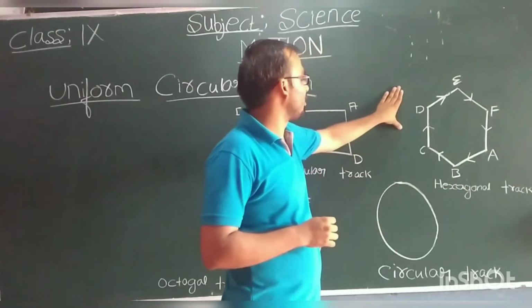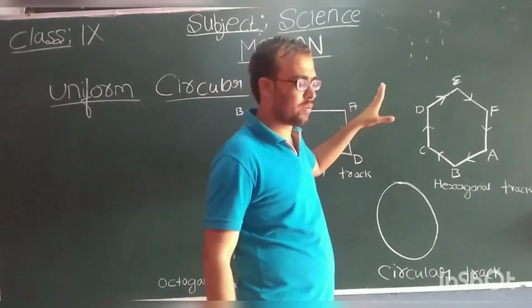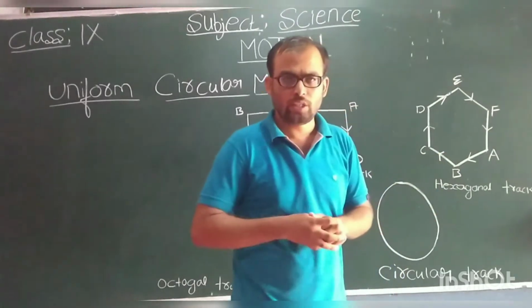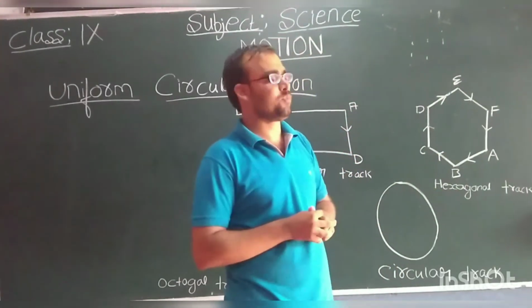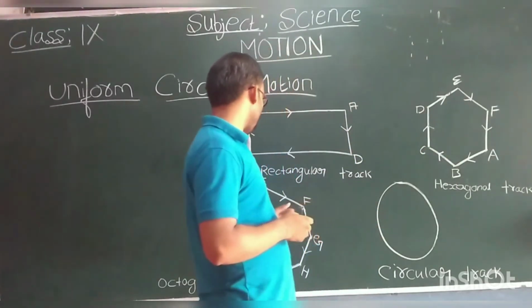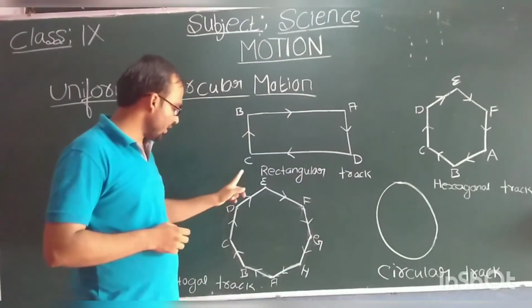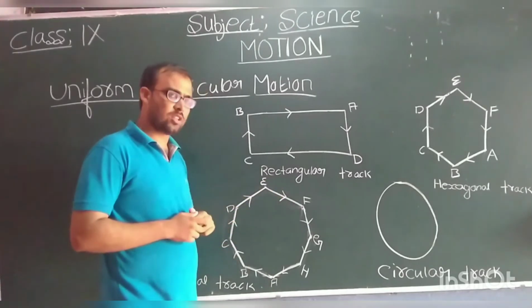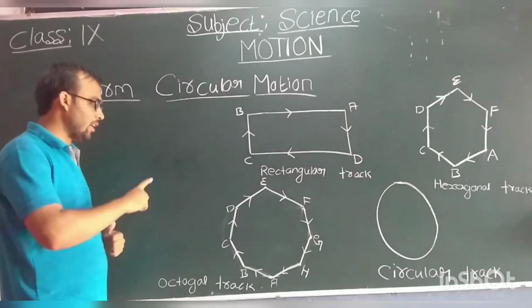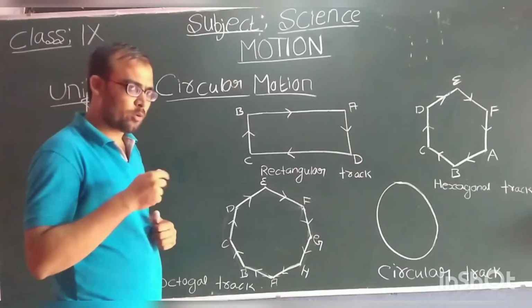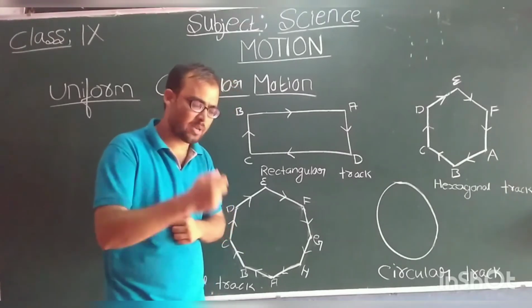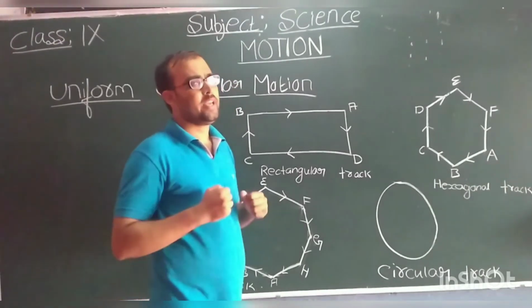What about a hexagonal track? Whenever the athlete is running around the hexagonal track, he has to change his direction 6 times, because a hexagon has 6 sides. Whenever the athlete is running around the octagonal track, in order to maintain his speed, he has to change his direction how many times? 8 times, because an octagon has 8 sides.